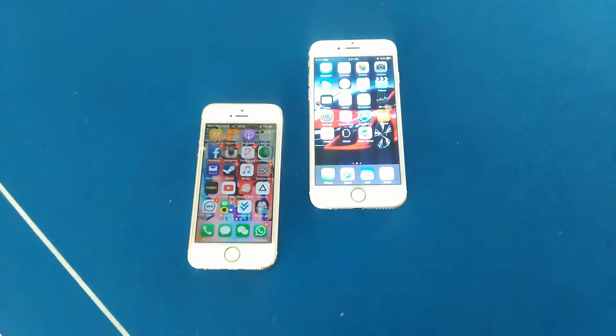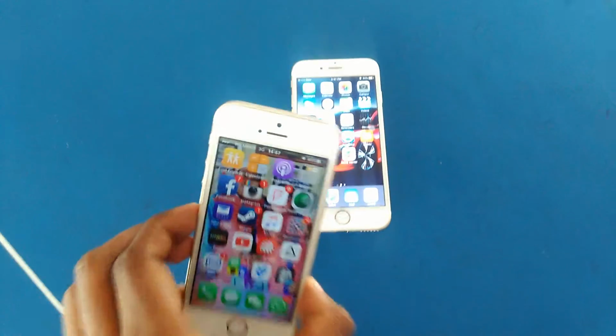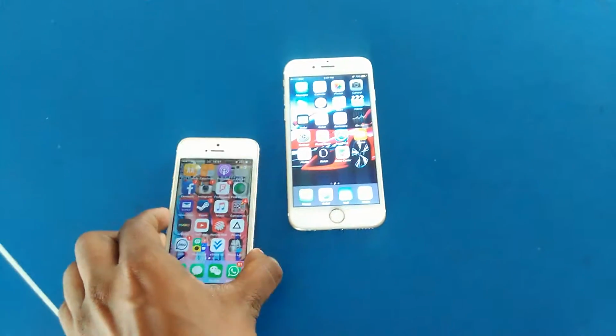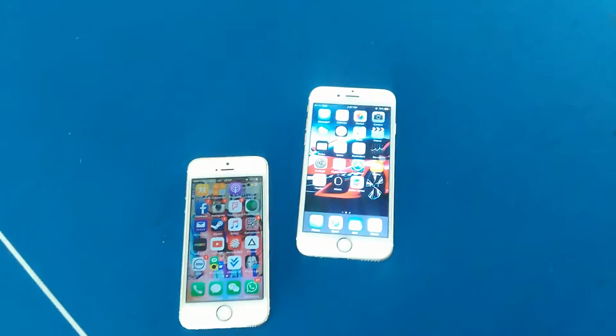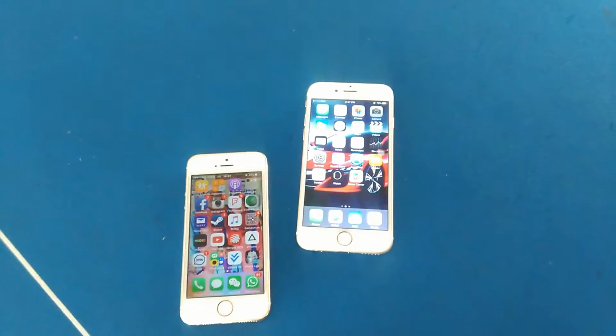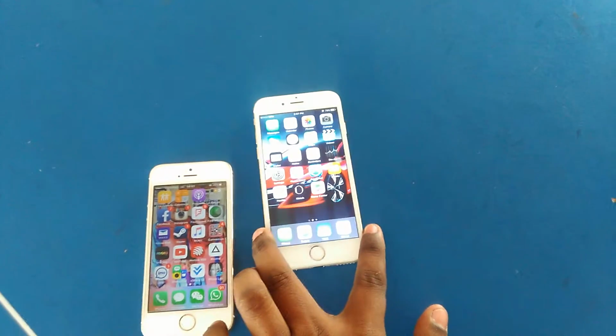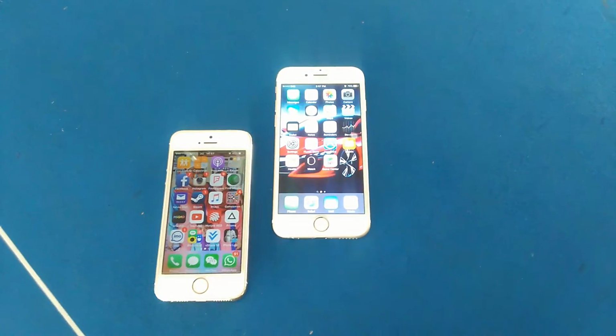Besides that, they have similarities too. The similarity we can see is the camera. The front camera of iPhone 5s and iPhone 6 is 1.2 megapixel, while the difference between iPhone 6 and the advanced is the glass, LCD glass.